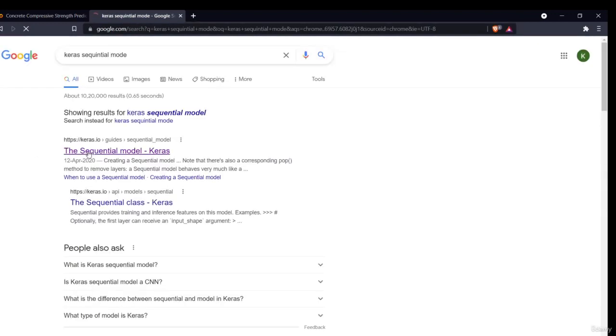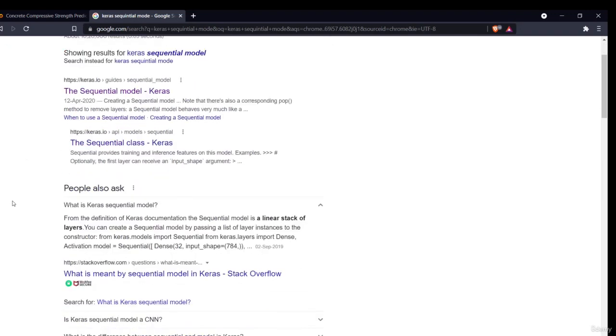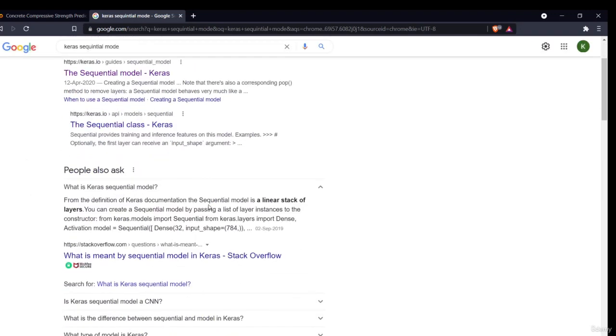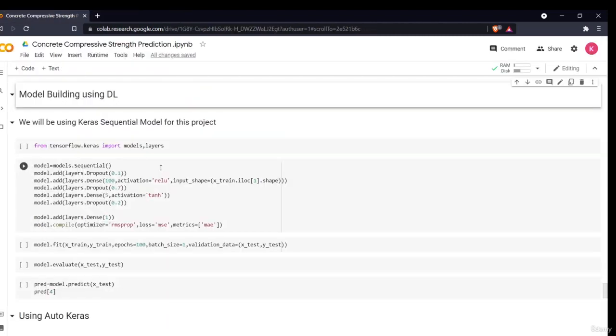So this is the Keras sequential model. If you see the definition in the Keras documentation, the sequential model is a linear stack of layers. You can create a sequential model by passing a list of layer instances to the constructor. So a sequential model is a model which has different layers. In the different layers data is passed and processed, and there is a final output layer. This is the basic architecture of a Keras sequential model.